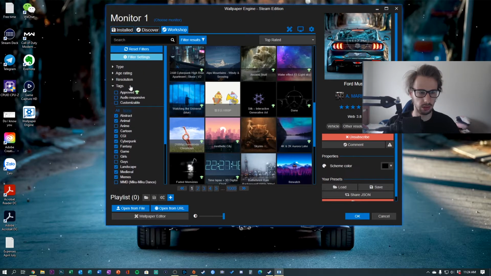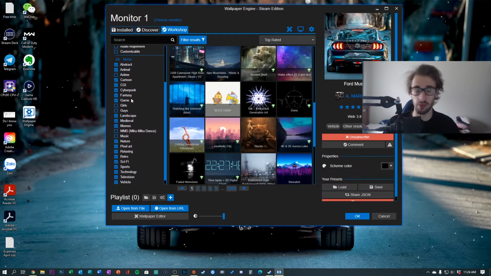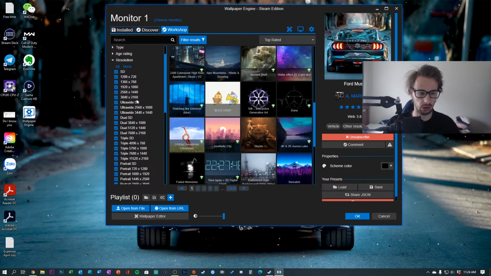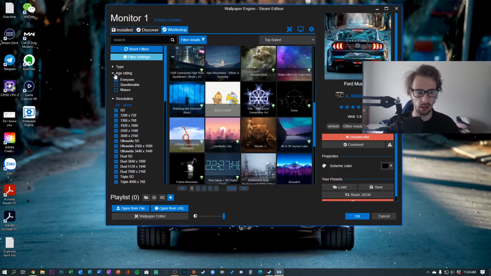and as you can see on the left hand side, there are all these types of tags and filters, variety in a whole different manner of things. Resolution, you can select by resolution. Age range,